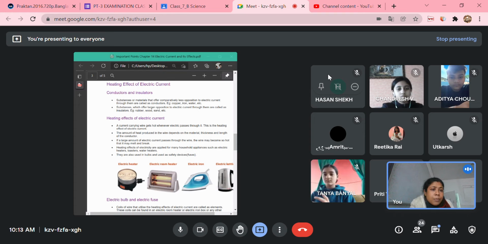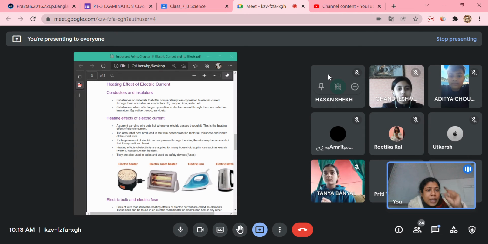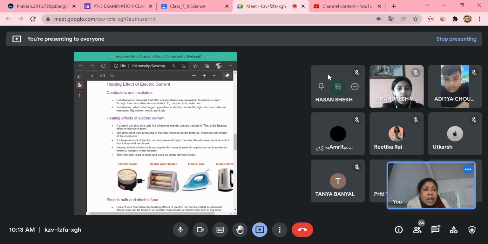For example, rubber, and you know about wood, sand. In your houses, all the wires have a coating of plastic. Have you seen? Each and every appliance, when you put the plug in, the wiring is covered with the help of some kind of plastic. So what is this plastic? These plastics are insulators or poor conductors of electricity.